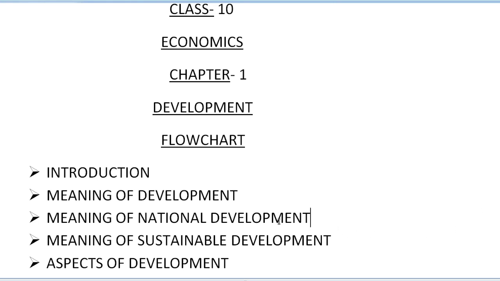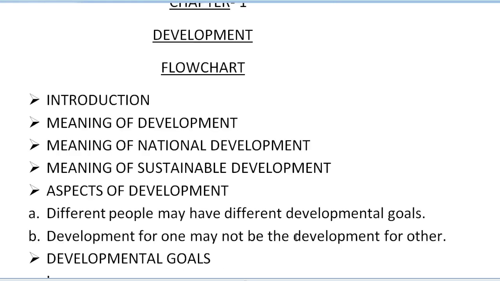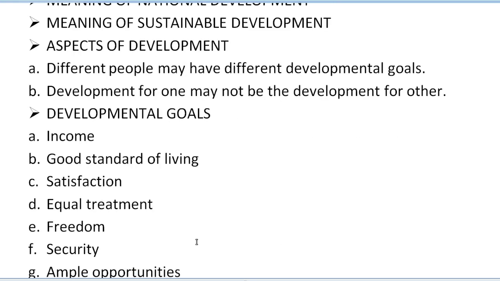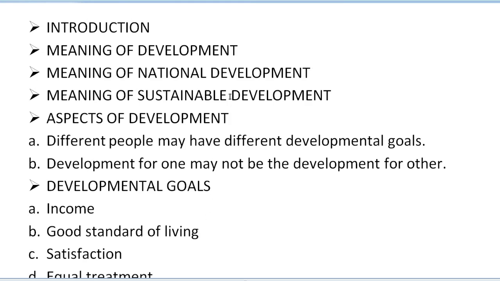National development refers to the ability of a country to improve the social welfare of the people, for example by providing social amenities, meaning facilities such as quality education, potable water, transportation, infrastructure, and medical care. If a country has all these facilities, then that country can achieve national development.